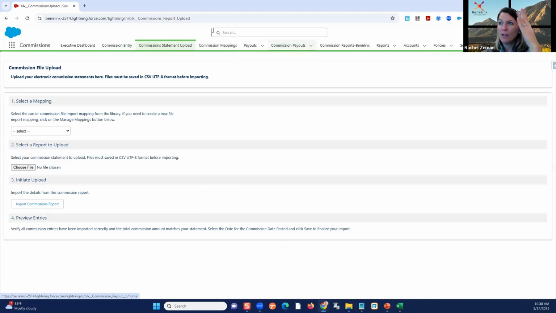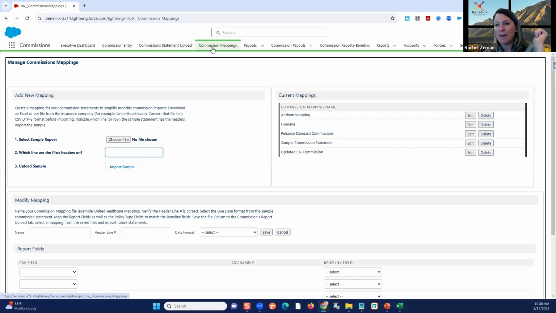Before we can do that, we have to make sure we have a library built. This is what I told you we build for you. We can help you update it. But again, at certain points in your expertise of the system, you can also just go into the mappings and update them. This is where your library lives. We are fully transparent. You can go in and you can see what did we do for you? Was it right? Was it wrong?